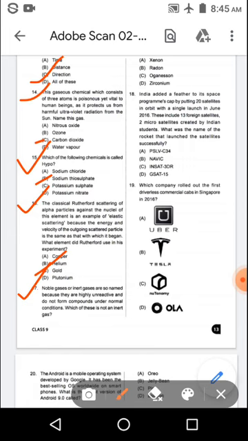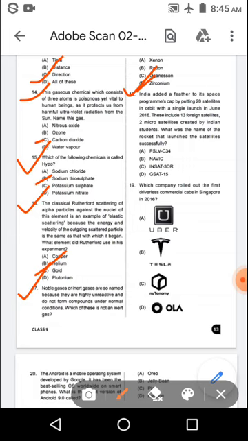And the options are option A, xenon, option B, radon, option C, oganesson, option D, zirconium. And the right answer is option D, zirconium.